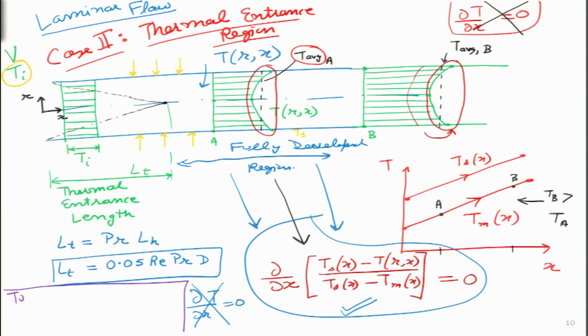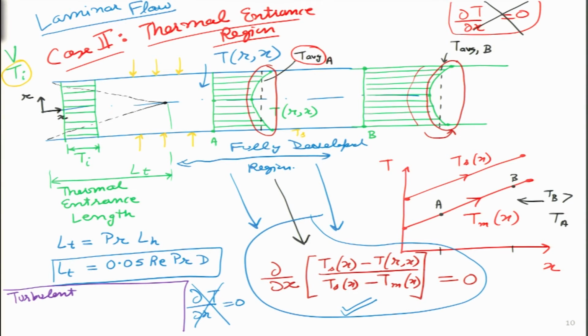For turbulent flow, let us look at the entrance length, and a very interesting result we get, that in turbulent flow, both the hydrodynamic and the thermal entrance length are independent of Reynolds number, and they are simply 10 into d.